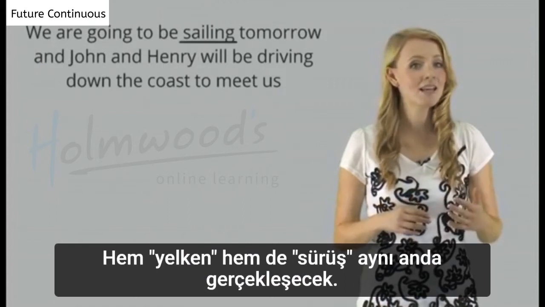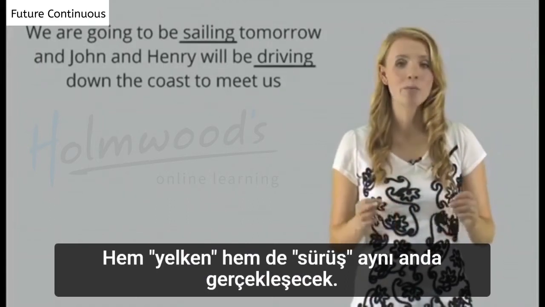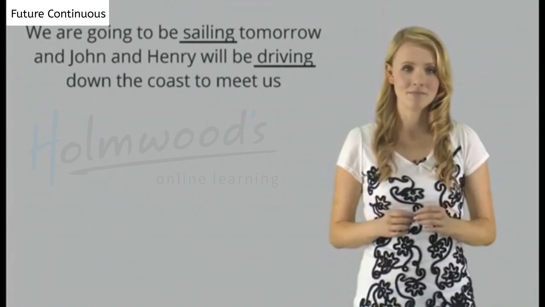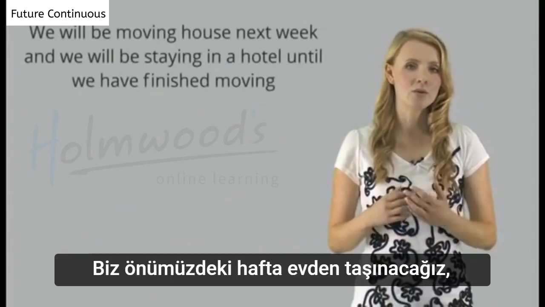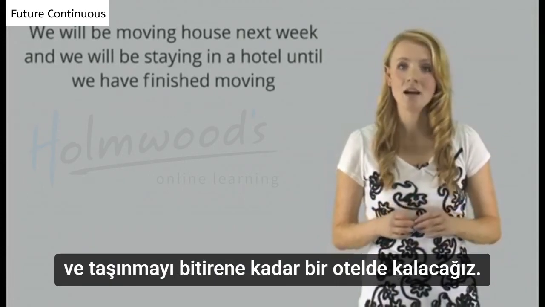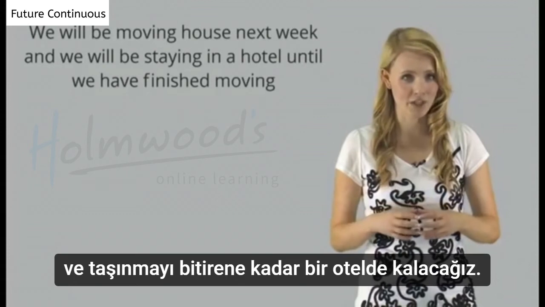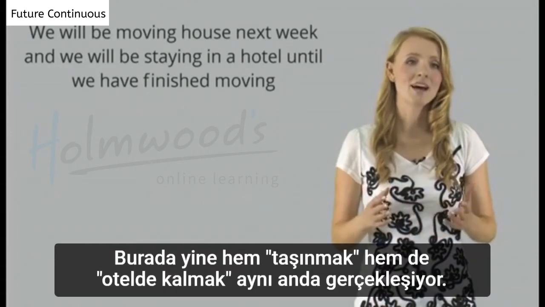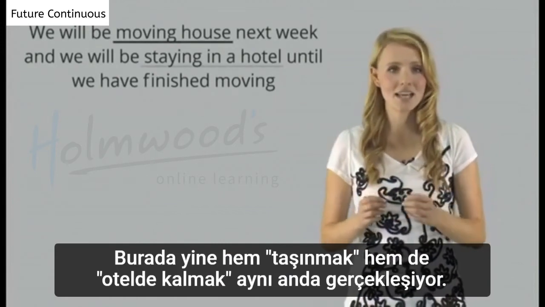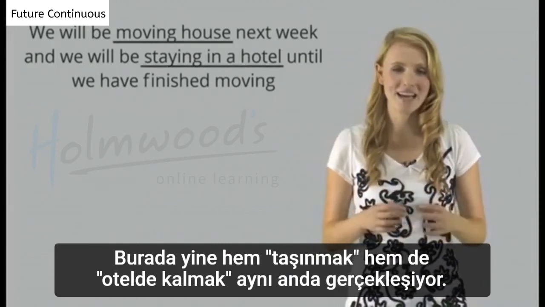Both the sailing and the driving will be happening at the same time. We will be moving house next week, and we will be staying in a hotel until we have finished moving. Here again, both moving house and staying in a hotel happen at the same time.